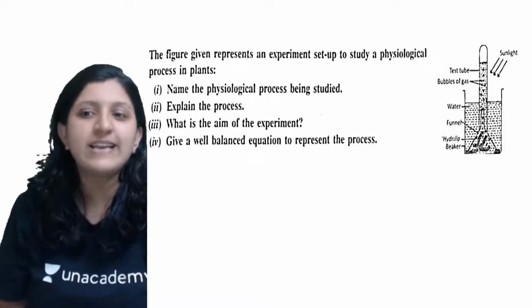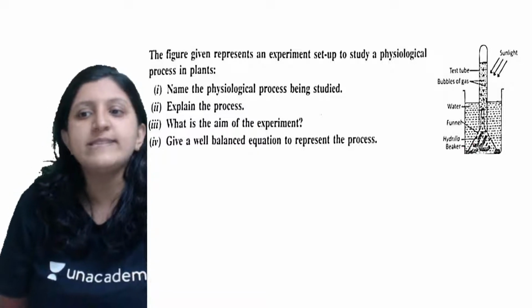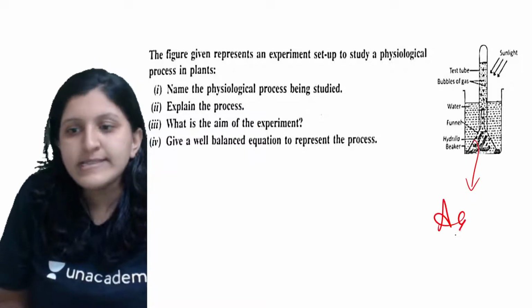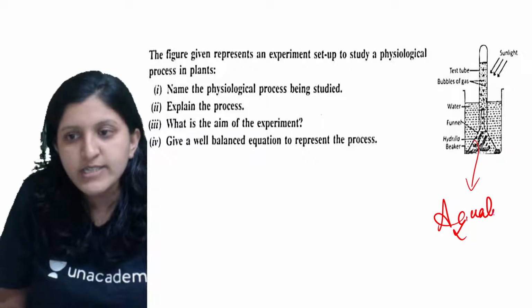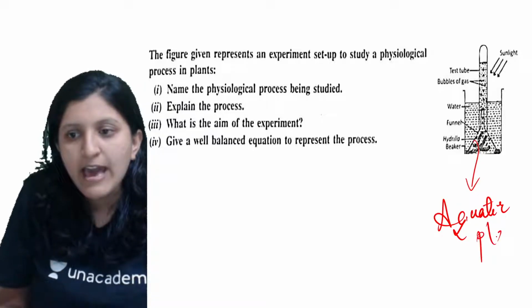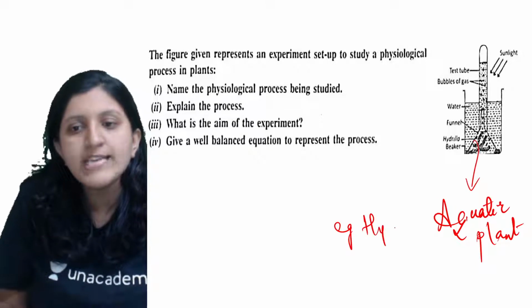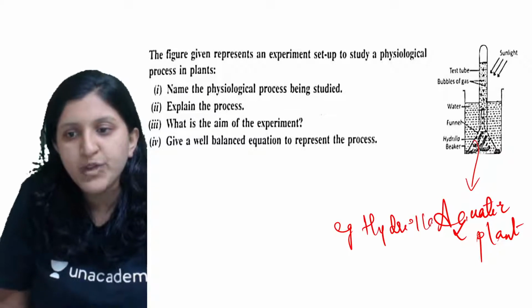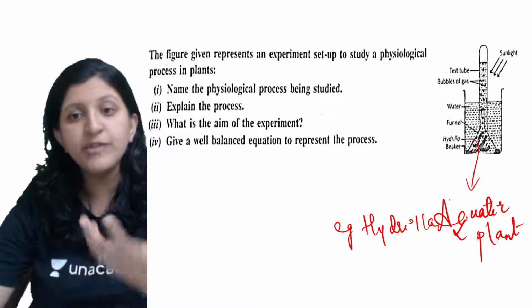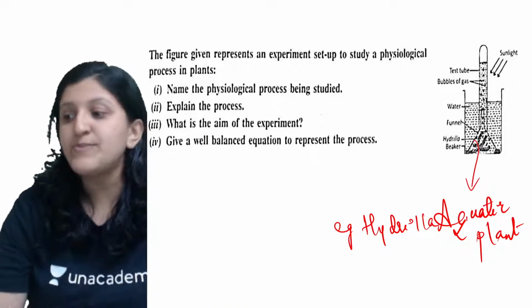So what exactly are they trying to prove here? This one is the aquatic plant. Okay, so this is the aquatic plant that they have placed, and the plant is basically hydrilla. Name the physiological process that is being studied here.